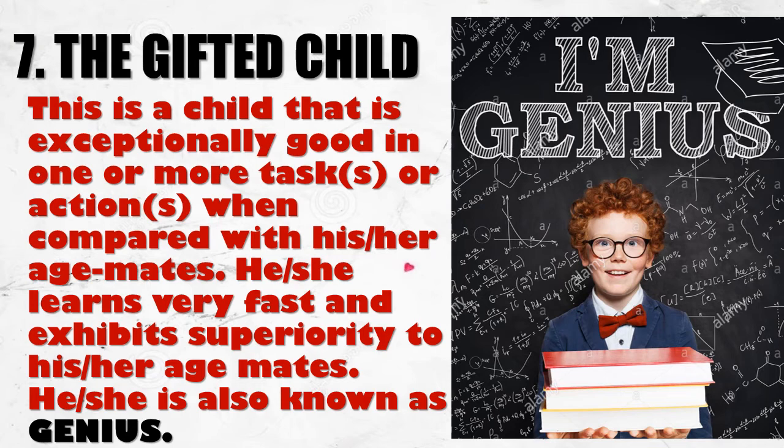Whatever that child is doing, the child has a very sharp reasoning. The child is very smart. The child exhibits superiority to his or her age mate. The child learns very fast, and because of this trait in the child, you see the child have an edge over his other peers. This kind of person is known as what? A gifted child, because he does his thing in an exceptional way. Any task that is being given to him or her, you see him or her putting in his best, even when he knows this thing looks difficult, he is ready to try. And as he's trying, you see the child will excel in it.